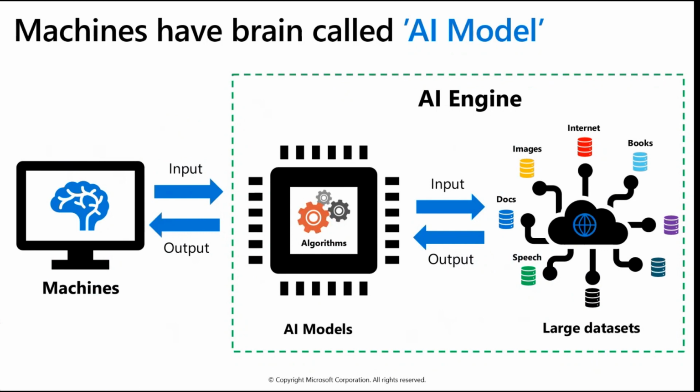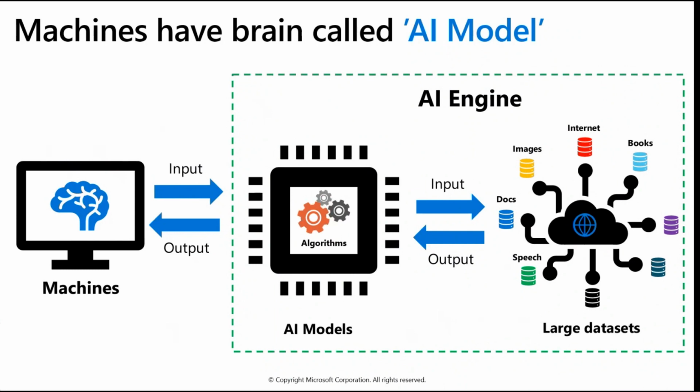Now, what is this AI model? So an AI model is nothing, it's just an engine, or you can consider it as an AI engine that has a lot of algorithms. Now, what is an algorithm? An algorithm is nothing, it is a collection of programs, a collection of programming code that the developer has developed. It is a collection of a lot of programs that process the data and produce the output. Because a machine does not have its own mind, we have to train it. So we have to train the mind, that is the AI model. We, as humans, have to train the AI models.